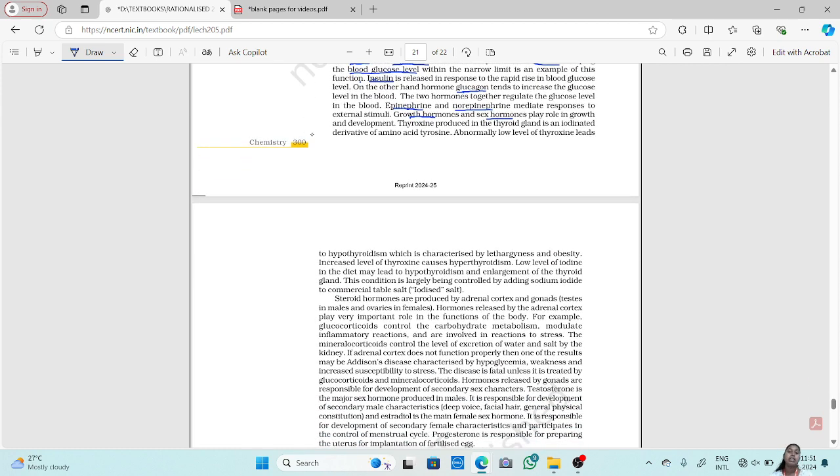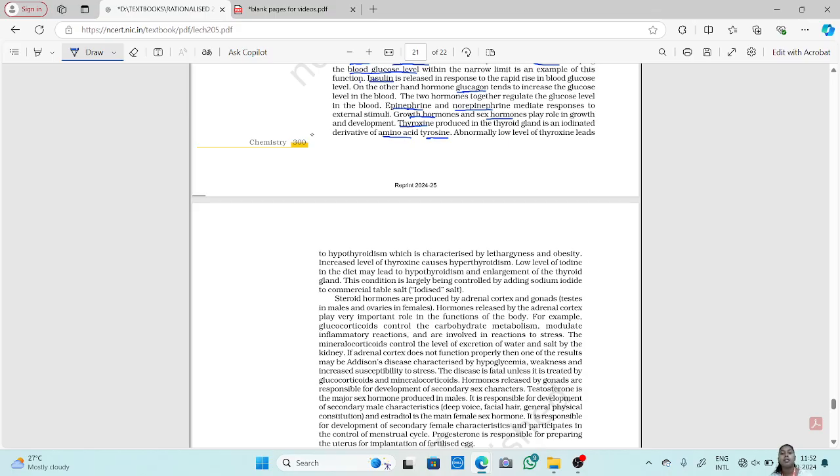Another one is thyroxine. Thyroxine is produced in the thyroid gland. Where is the thyroid gland present? It is near our neck. The thyroxine produced by the thyroid gland is an iodinated derivative of an amino acid, that is tyrosine. So thyroxine, which is produced in the thyroid gland, is a derivative of the amino acid tyrosine.